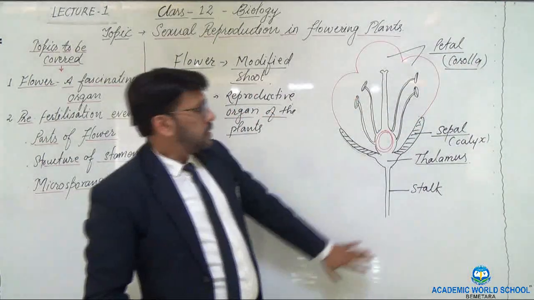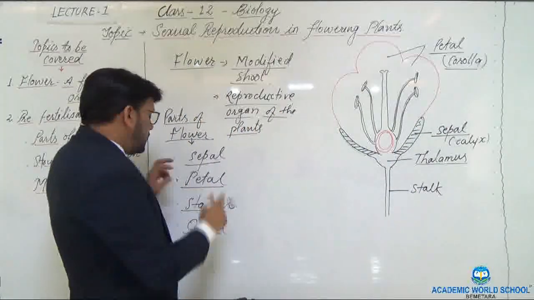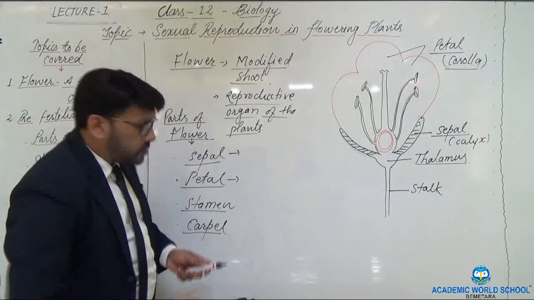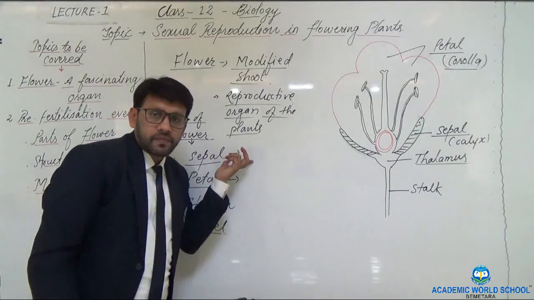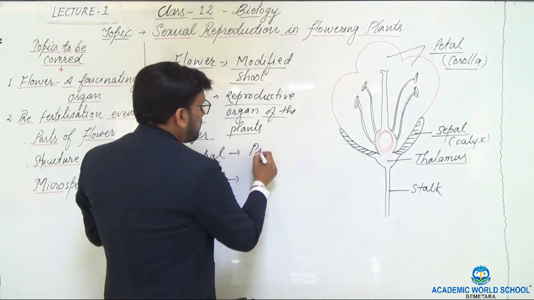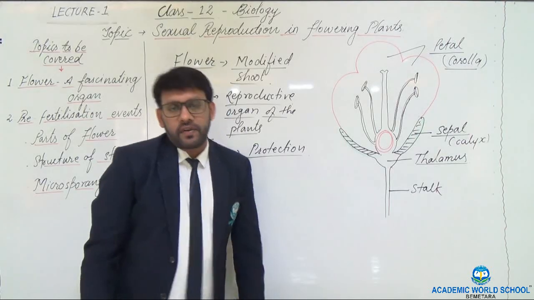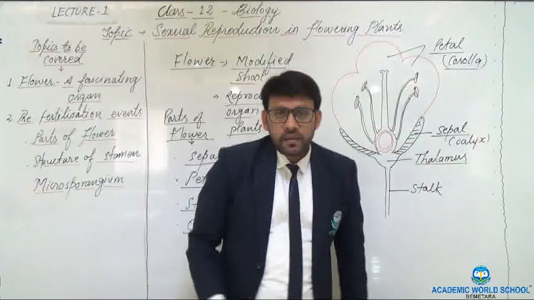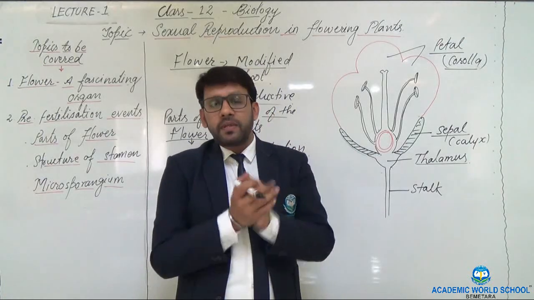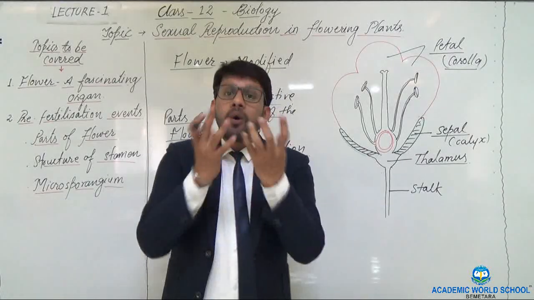Now see, the petal plays a major role. These are the sepal and the petal. If I ask you what may be the function of the sepal, the sepal basically helps in the protection of the flower. You see that when the flowers initially start to develop in the plant, they are found in the form of buds, and the petals do not open.